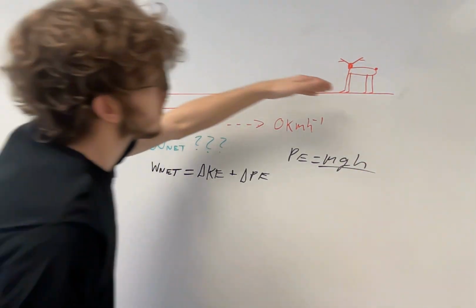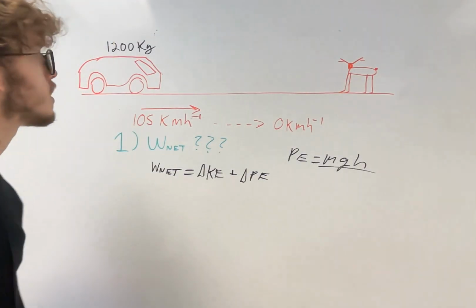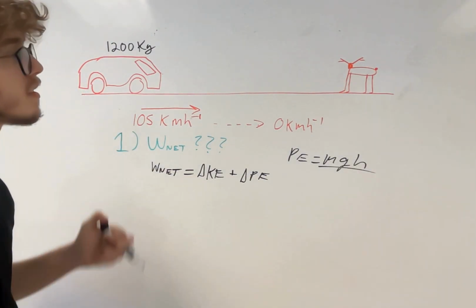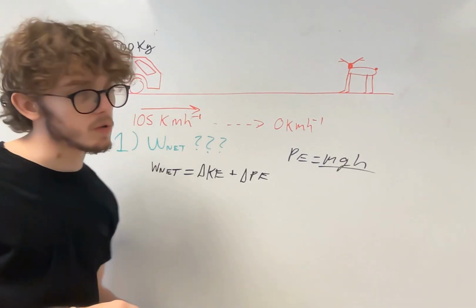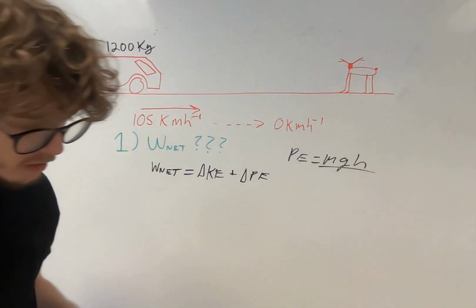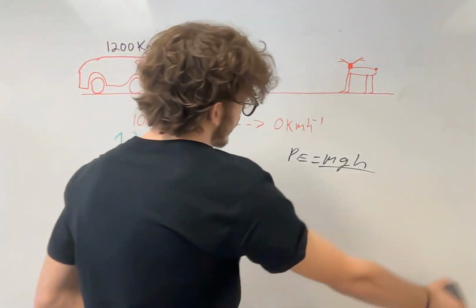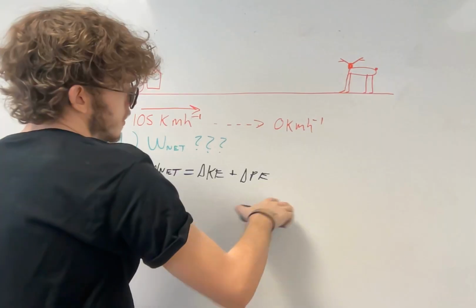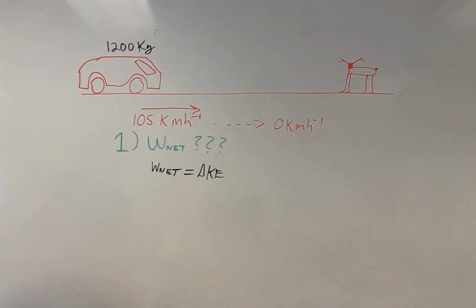We're 0 here, we're 0 right before we hit the deer, or if we hit the deer, I don't know. We're assuming that he got frightened and he's hitting his brakes really hard so he doesn't hit the deer. We're not asked, oh, is he gonna hit the deer? We're just asking, okay, he's slowing down to 0 kilometers an hour. How much work does that take? Anyways, moving on. His height does not change. He does not just magically float in the air, right? His position does change in the x-coordinate, not in the y. So for that reason, change in potential energy drops out of the equation. We're left with that the work net is equal to delta KE, which is kinetic energy.